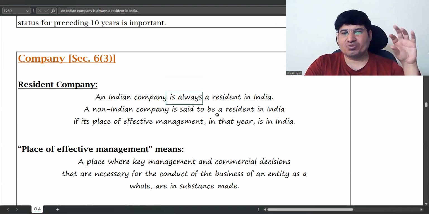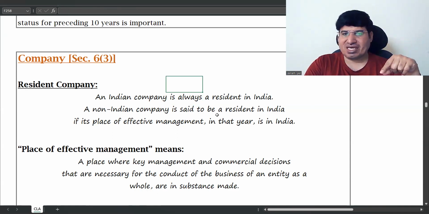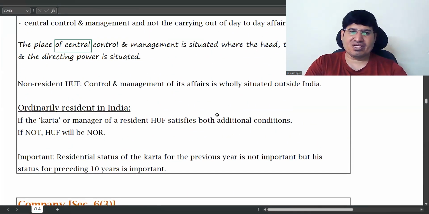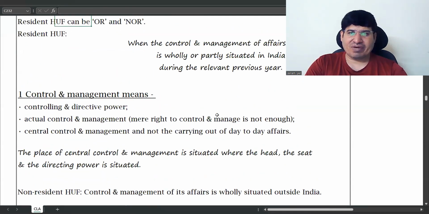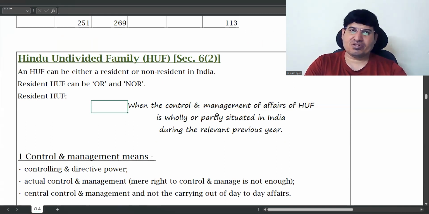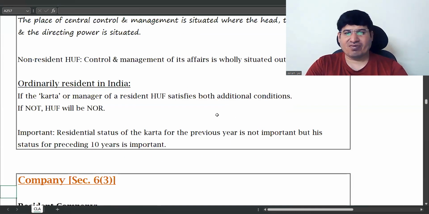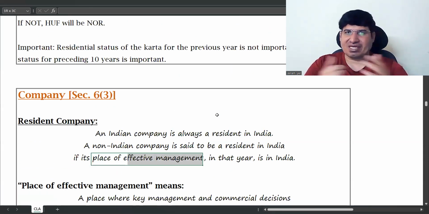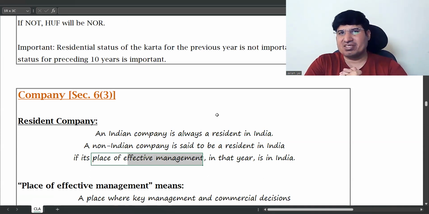For company, you just use the word POEM, place of effective management. The same thing in HUF and other persons we are using as control and management of affairs. But in company, you have to use the words which are consistent with the Act, which is why you are using the word place of effective management. Same thing: control and management of affairs, or just the word used is place of effective management.